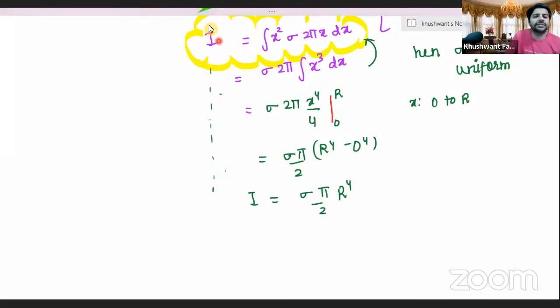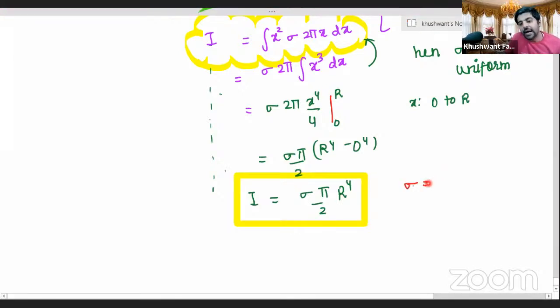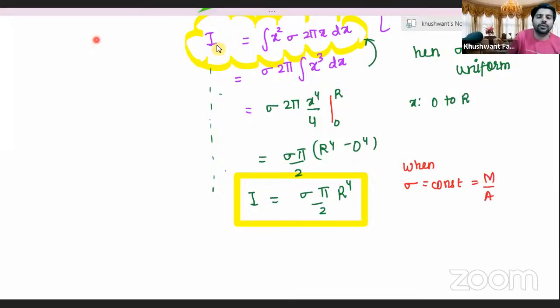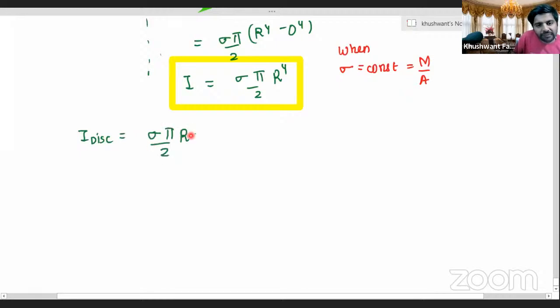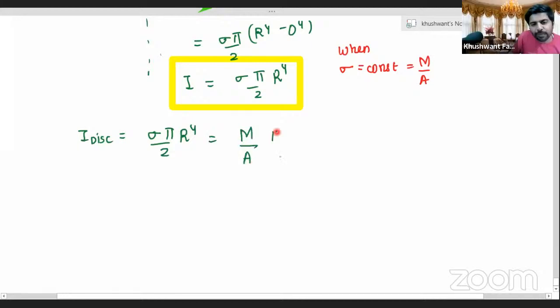But generally this is not the value that we all know. We know a very different kind of expression. Let's get to that expression. How will it come out? Praveen, can you express sigma in terms of mass and area? What is sigma? Mass per unit area. Yes. When sigma is constant, I can write this as total mass by total area. Am I correct, Praveen? Yes, sir. Let's substitute it then. For the disk, the moment of inertia is sigma pi by 2 into R power 4. Sigma is mass per unit area, so mass per unit area into pi by 2 into R power 4. What is the area of a disk, Praveen?